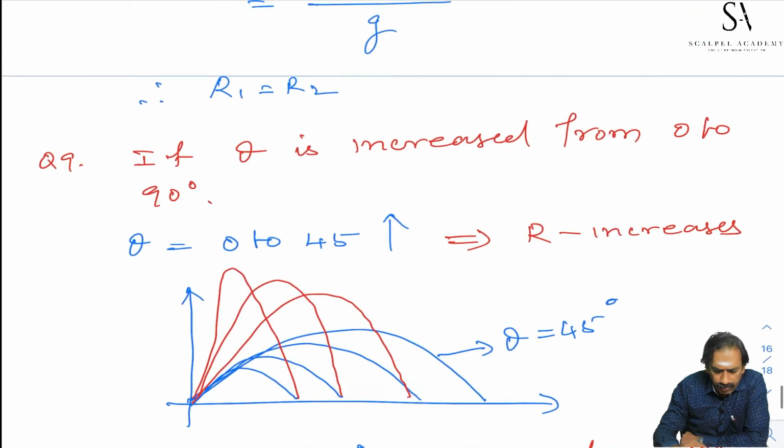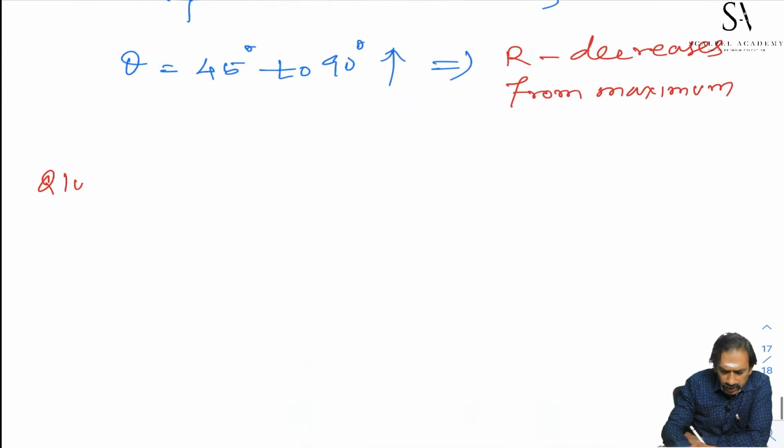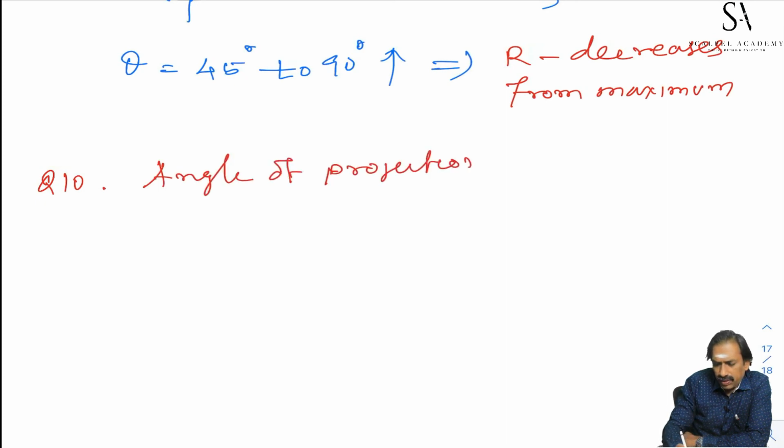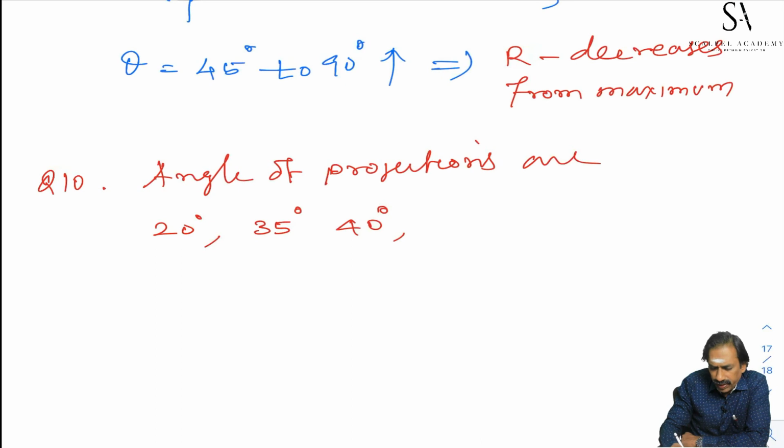Problem number 10. Suppose you are given angles of projection 20°, 35°, 40°, 55°, 60°, 75°.